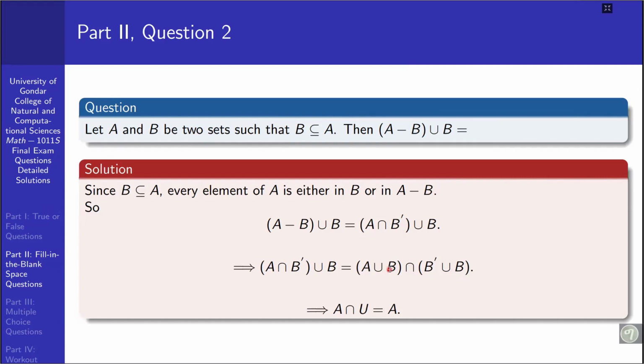So we have a intersection a, that is, a union b must be a, because the largest set here is a, and a intersection a is a itself. So the answer is a, set a itself.